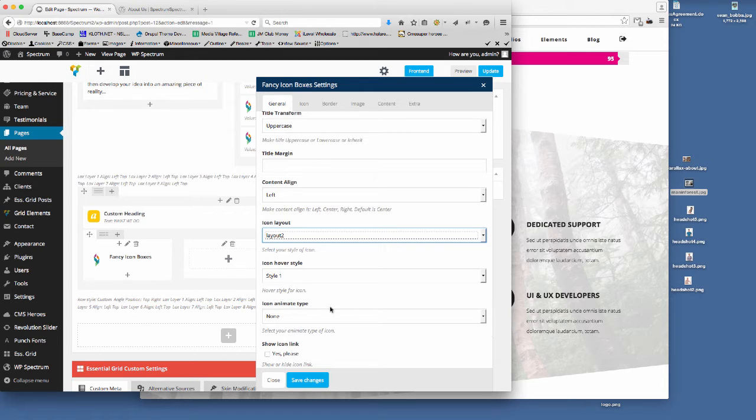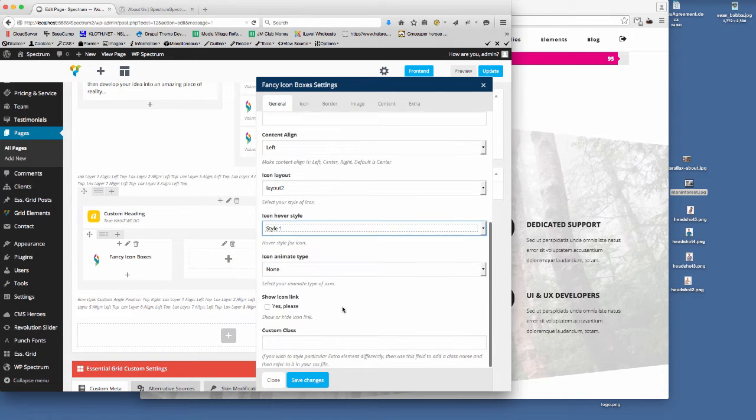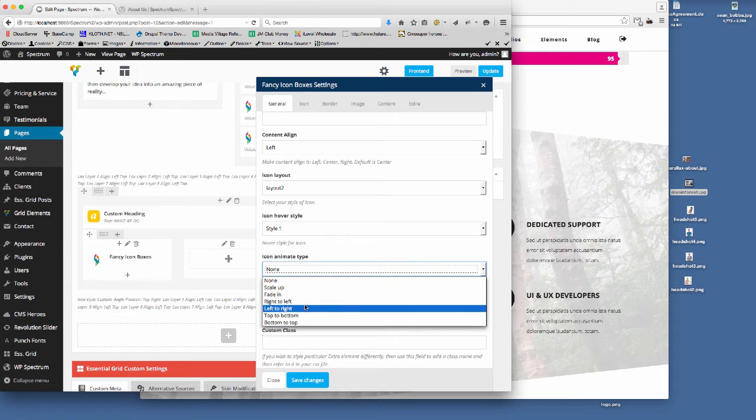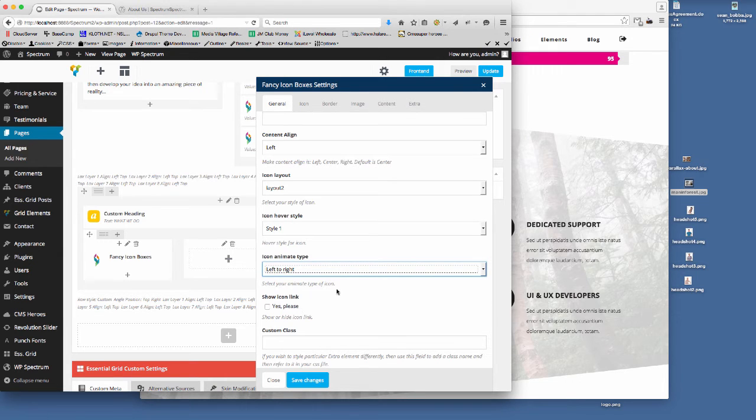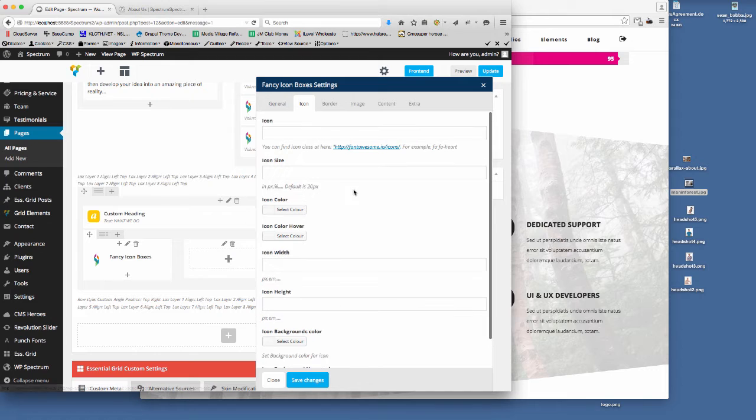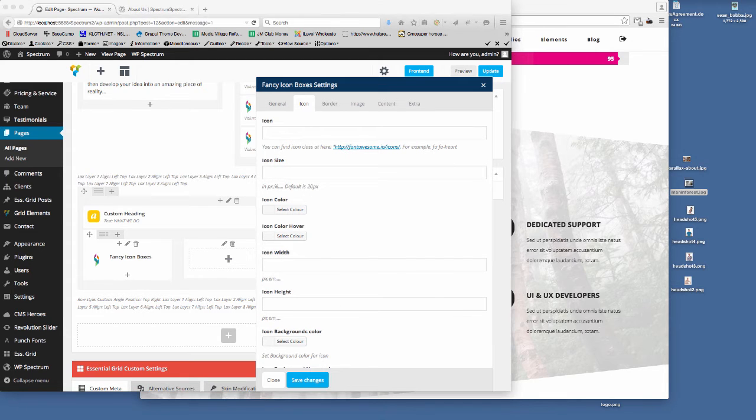And then animation, do we want to animate it? So when we scroll down, we'll say left to right. So that's for this icon box. And then if we go to the icon tab here, this is now where we choose the different icons.